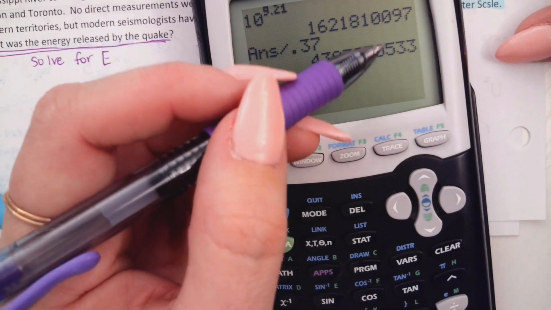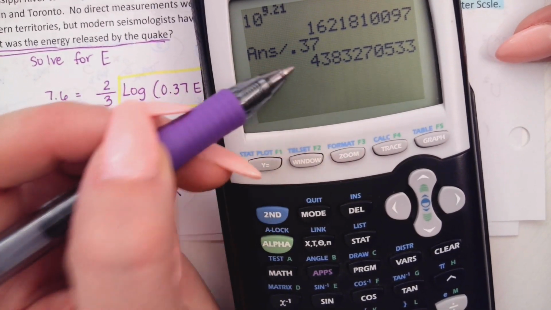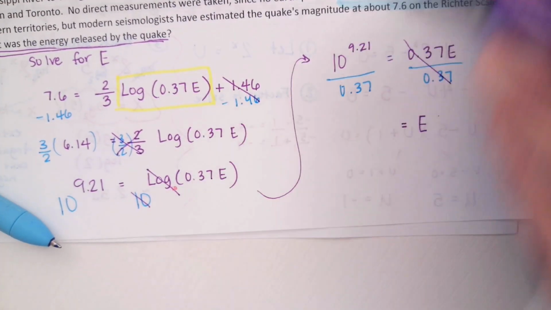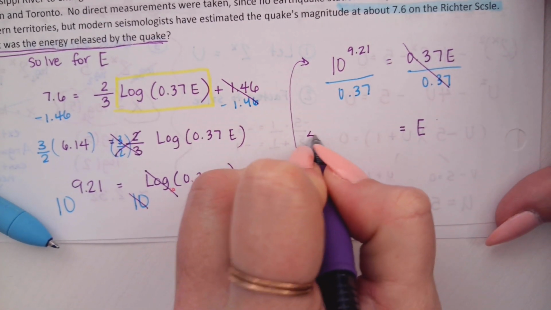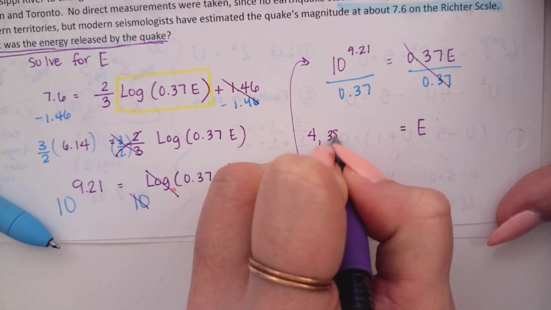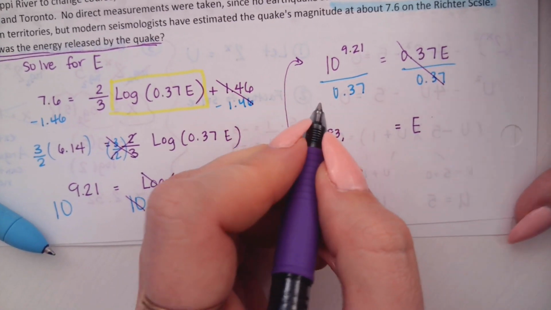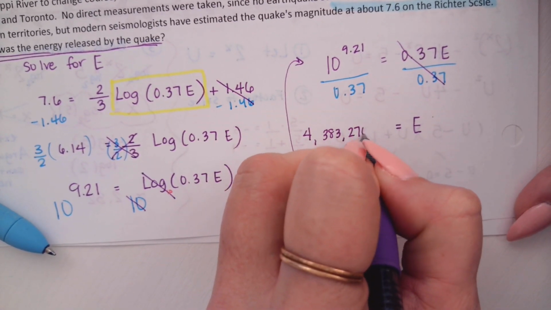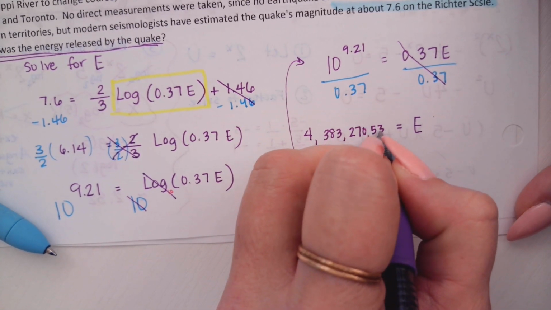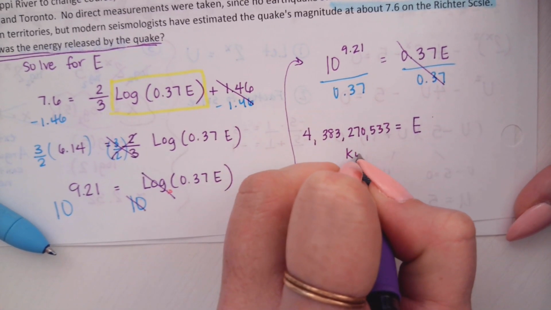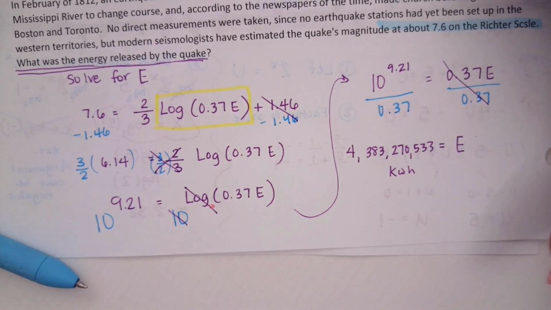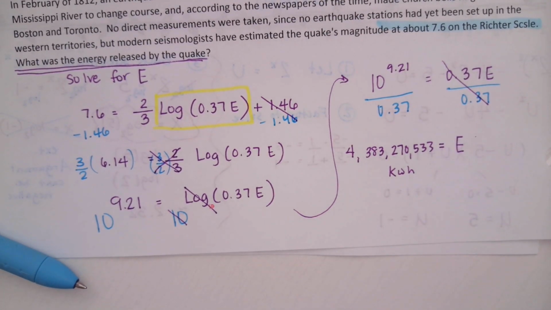Yeah, big number. Hold on. We're in the 4 billions. 4 billion. 383,270,533 kilowatt hours. That's what energy was measured.